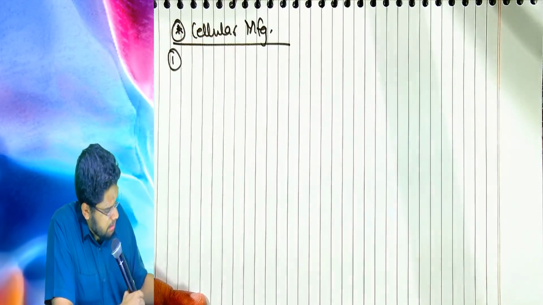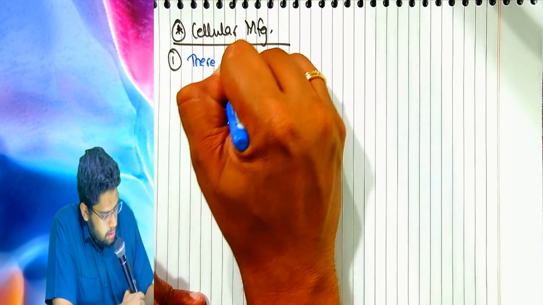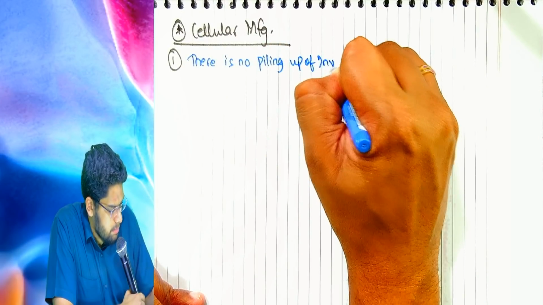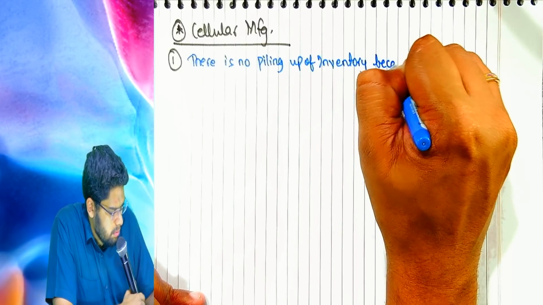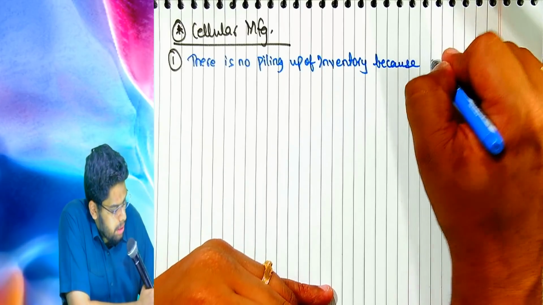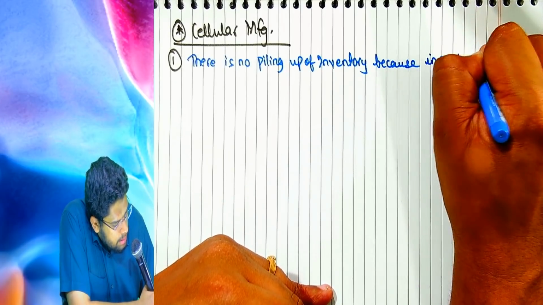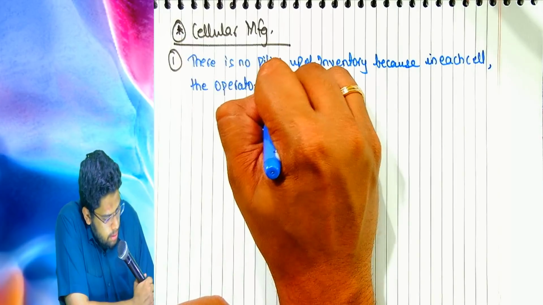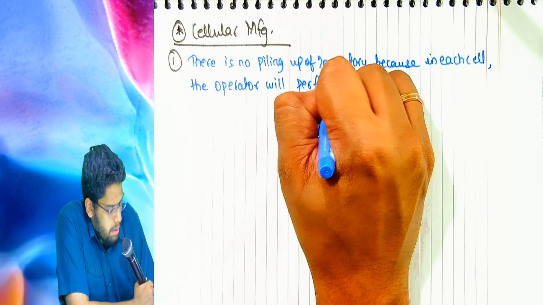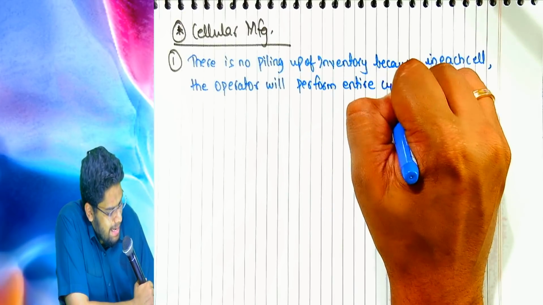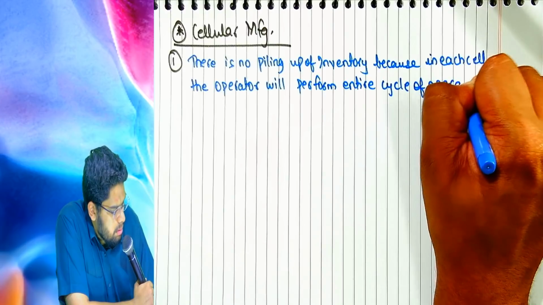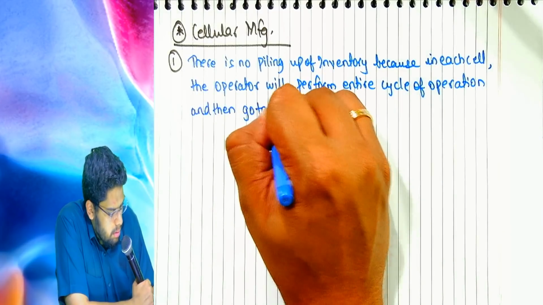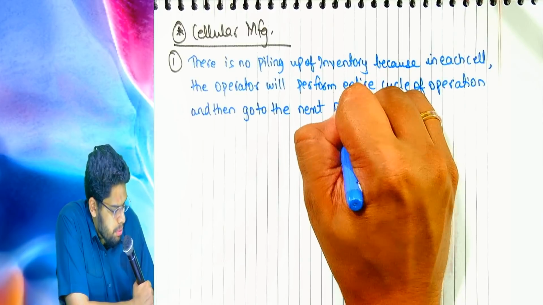Number 1. There is no piling up of inventory because in each cell the operator will perform the entire cycle of operation and then go to the next production cycle.